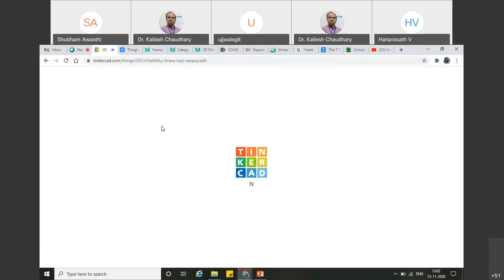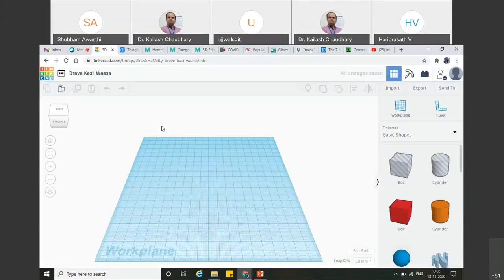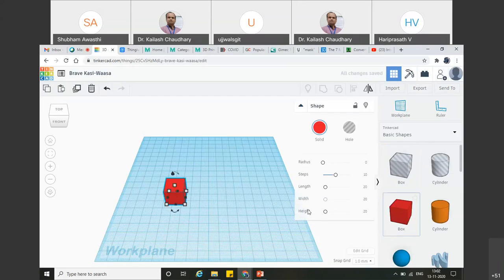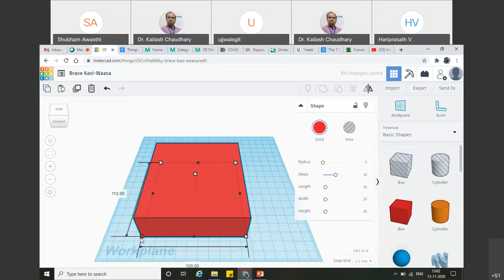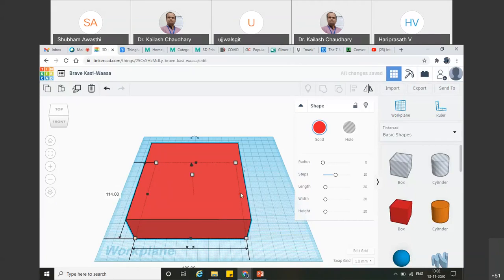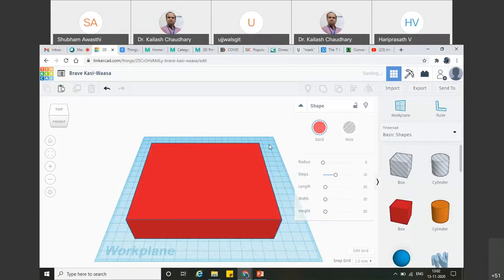Like I will just give you the demonstration of one, a simpler one, and after that you can also practice and create a huge amount of models. Suppose there are basic shapes. I am going to take one basic shape here, a box. Simply you can drag it. After dragging it, if you want to play with the dimension, you can do it just by dragging those arrows. As you can see here, I am just dragging the arrows from one place to another. And if you drag the corners, it will scale in two dimensions. So this is the box which we have constructed here.